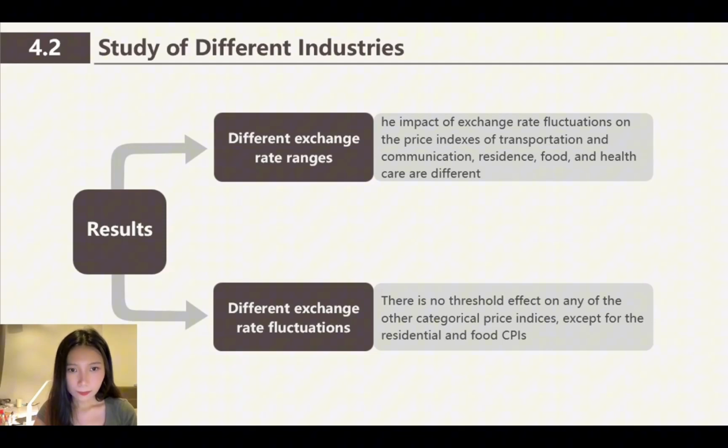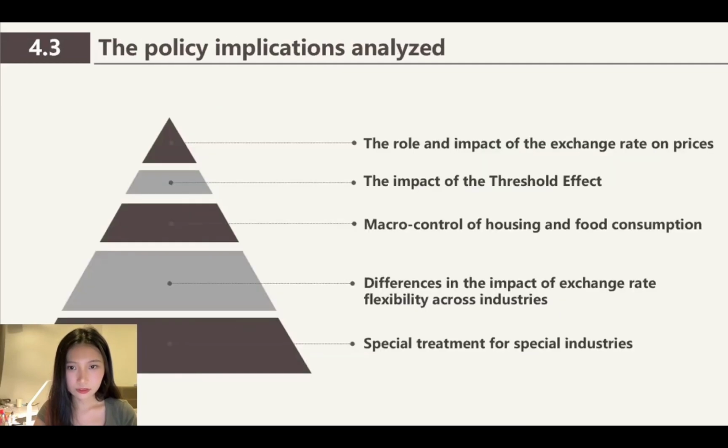Finally, the policy implications analyzed include the role and impact of the exchange rate on prices, the impact of the threshold effect, macro control of housing and food consumption, differences in the impact of exchange rate flexibility across industries, and special treatment for special industries.